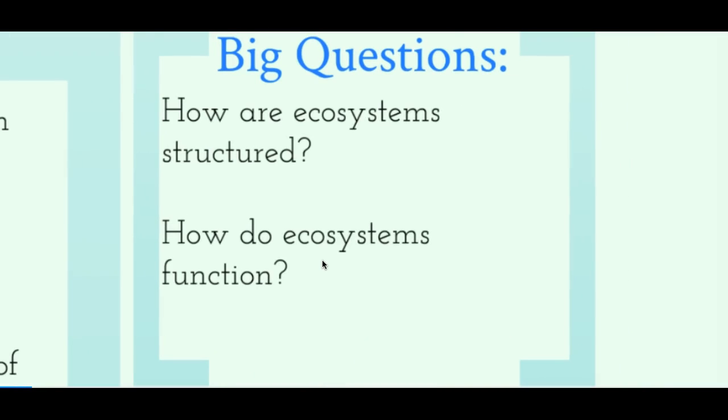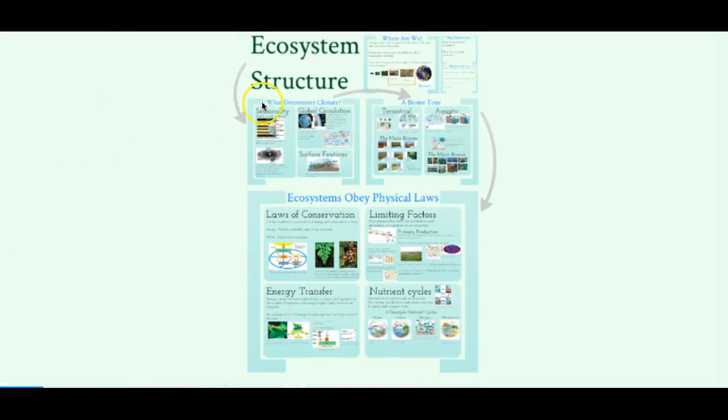The big questions that we want to answer are how are ecosystems structured and how do ecosystems function? We'll first start with climate, and then we'll talk about the different types of biome. You don't have to know the specifics of what are the different types of biomes and what are its characteristics, but you want to have an idea of what determines the characteristics of a biome. And then we'll talk about the certain laws that all ecosystems obey, such as the law of conservation, which is also the first law of thermodynamics, limiting factors, energy transfer, and nutrient cycles.